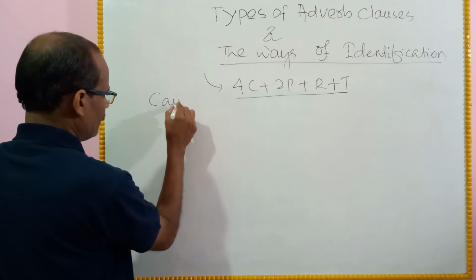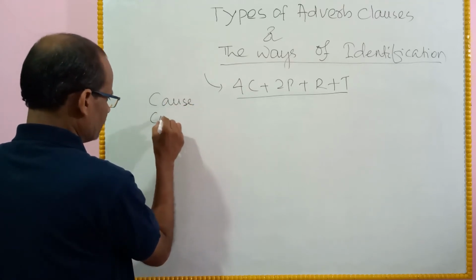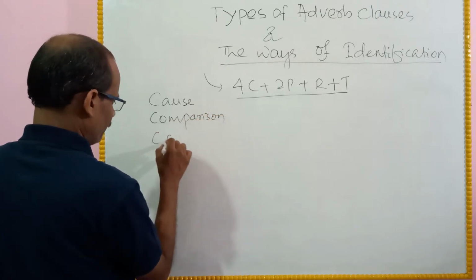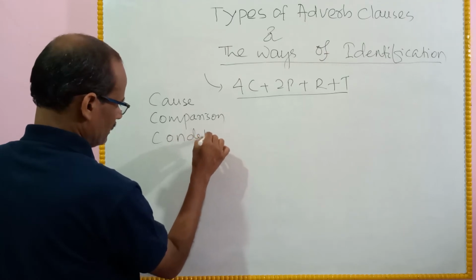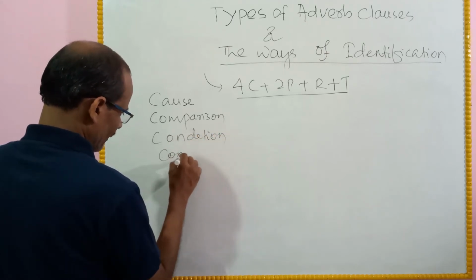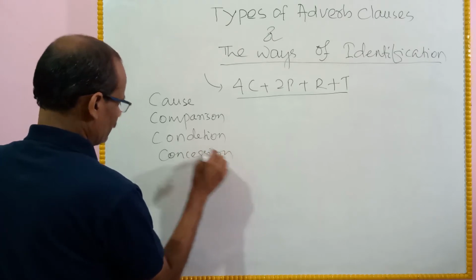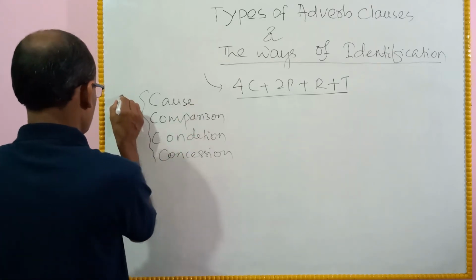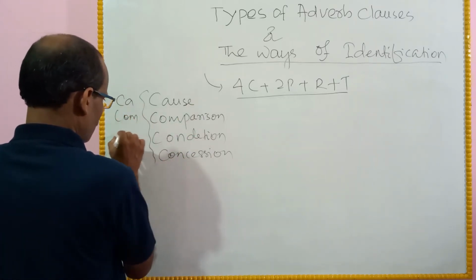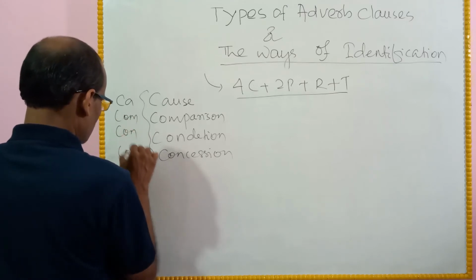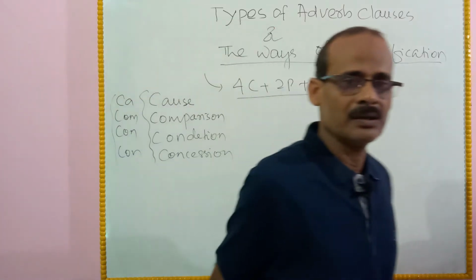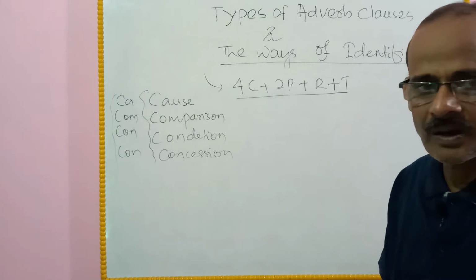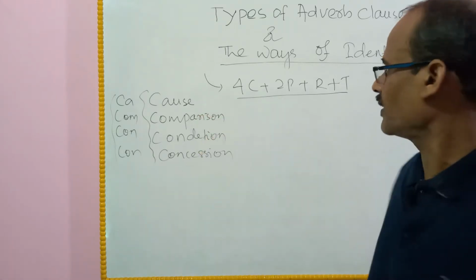One C stands for cause, another C stands for comparison, then condition, then concession. So 4C stands for four factors: cause, comparison, condition, concession. Very easy, very simple to remember.